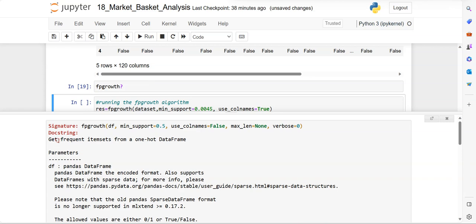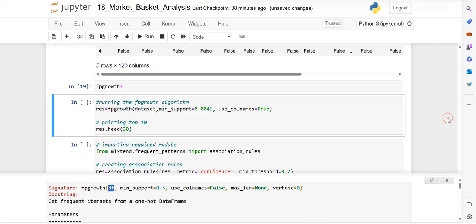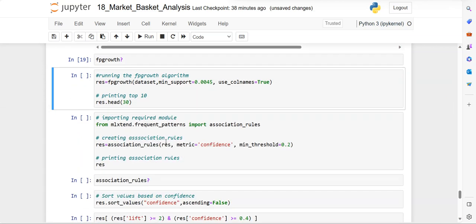For more information, you can also take help on this fpgrowth. It will give us the frequent itemsets from the data frame. So the parameter is df, meaning the data frame, and you can also specify other values like minimum support, use_colnames, maximum length, and verbose equals 1. Next, giving the data frame as an argument to the algorithm fpgrowth, specifying the minimum support value 0.0045, use_colnames false, and then displaying the header part of that.